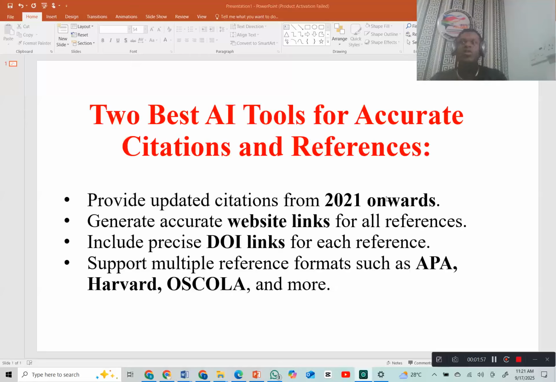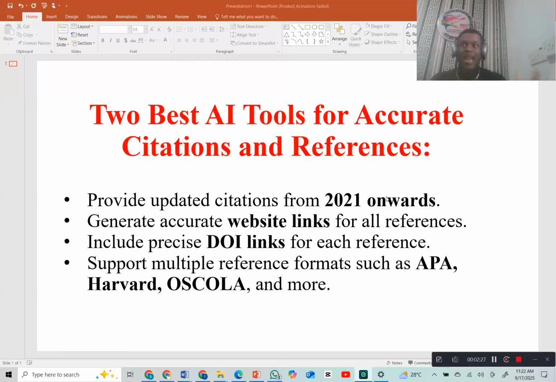But there are certain tools that, when you mention their name, are known for a particular thing. Are you getting me? For example, the tools I'm bringing to you have been known for generating accurate citations and references. So the notion that AI doesn't generate accurate citations is absolutely wrong. It just depends on your level of expertise and knowledge of how you use the AI tool.